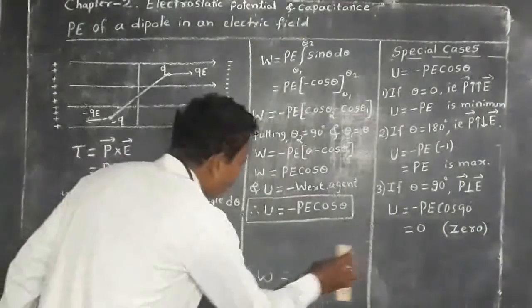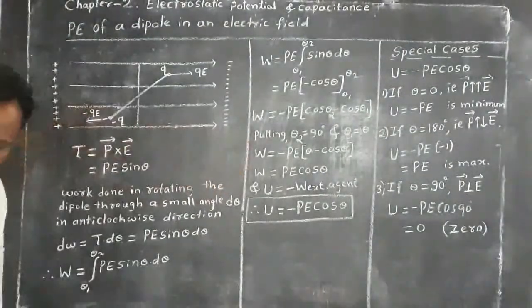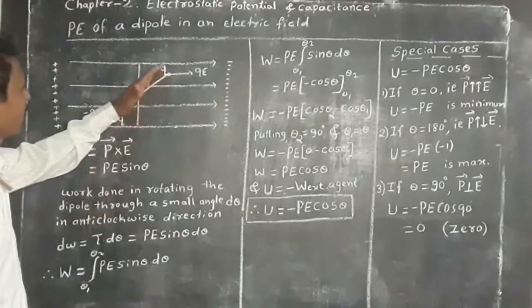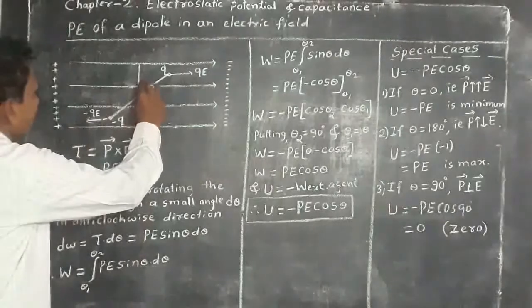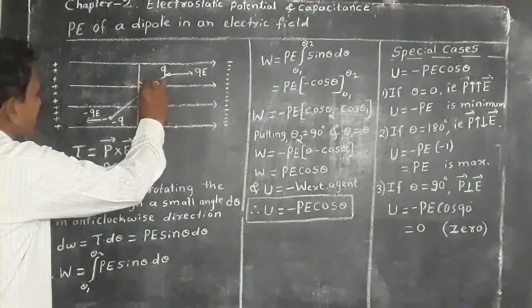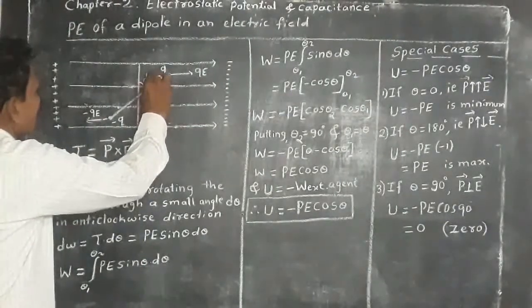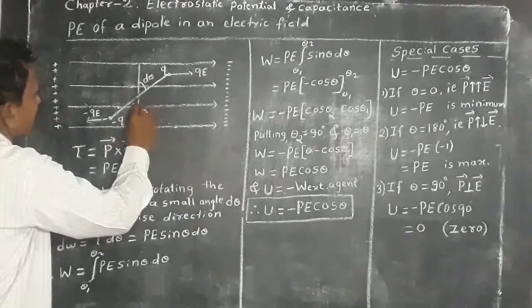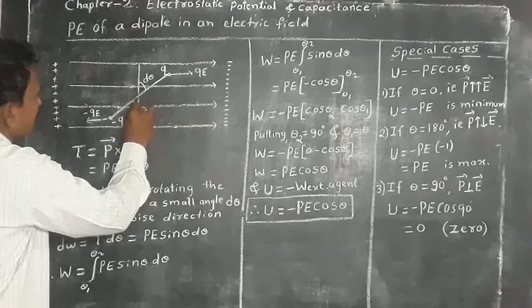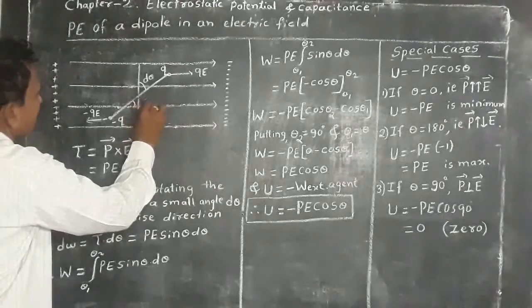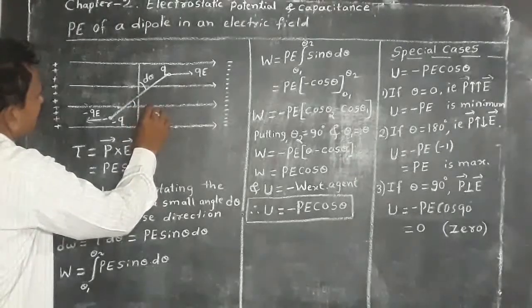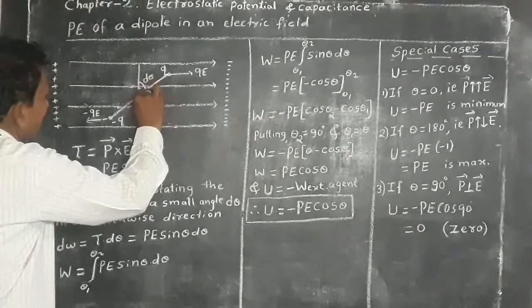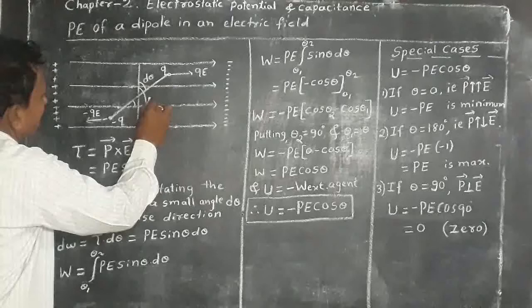Therefore, dW is the small work done to rotate the dipole through a small angle d theta. Let this be d theta, and this angle is theta 1, and this total angle is theta 2.